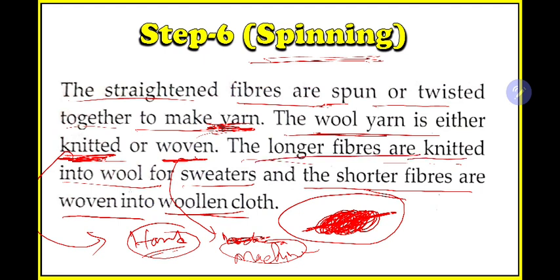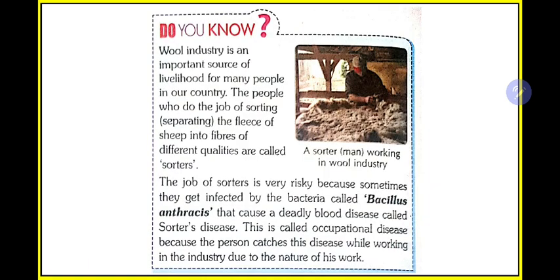The longer fibers are knitted into wool for sweaters, so sweaters will be made from the long fibers, and the short ones will be used for making cloths. So this is the ultimate process by which we get woolen cloths from the fleece, that is the hair of sheep. After this, just one more fact and our class will be over.